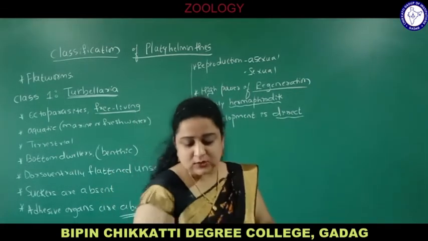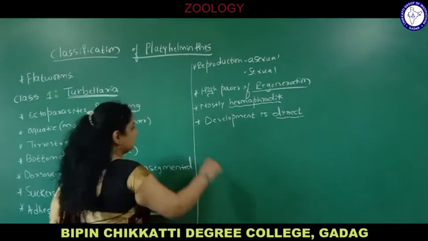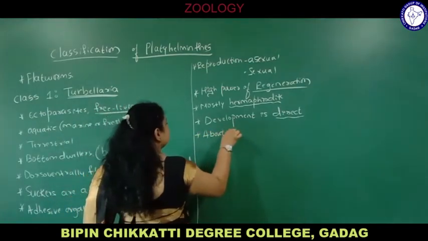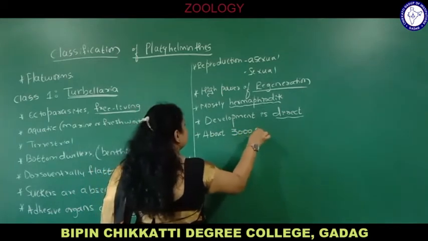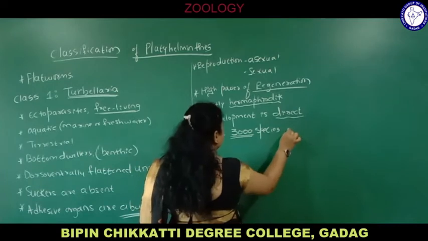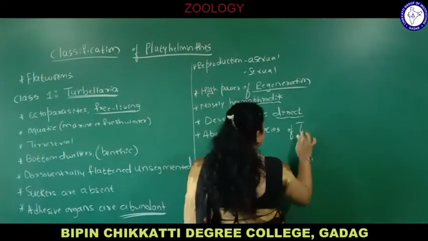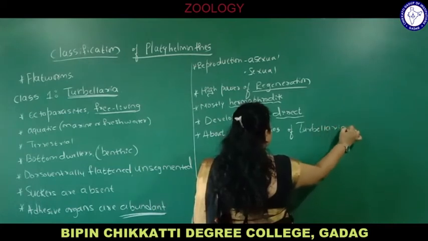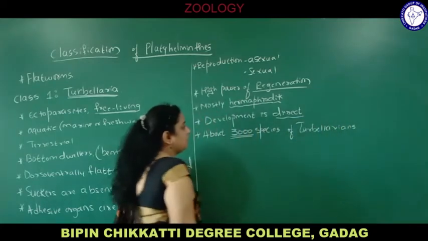About 3000 species of Turbellarians have been described so far.